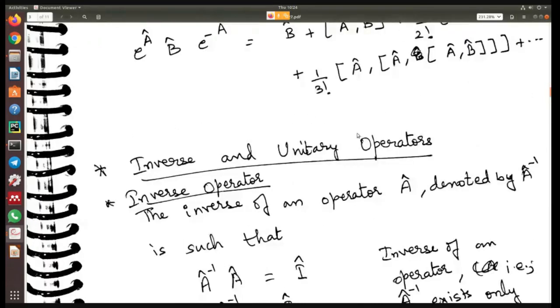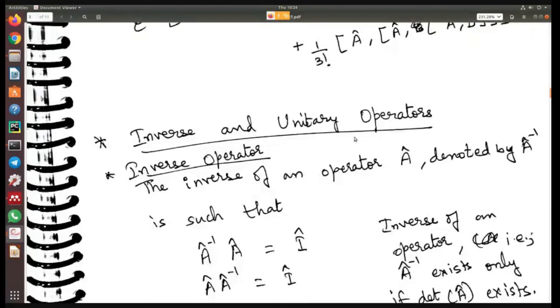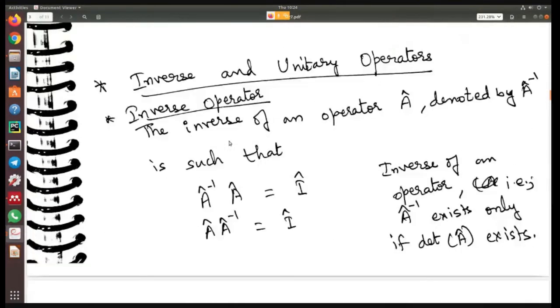Okay. All right. So now let's look at some other operators. I realize that there are too many operators here and it's becoming a bit abstract, but soon you will be applying all of it. That's why I try to give you at least one problem in every class, so that you know why and how it is applied.